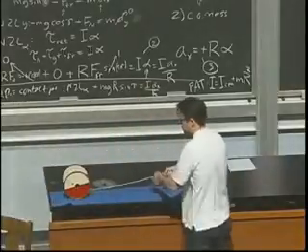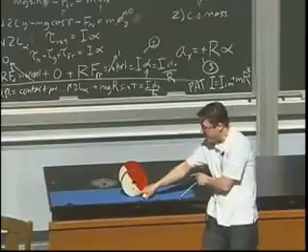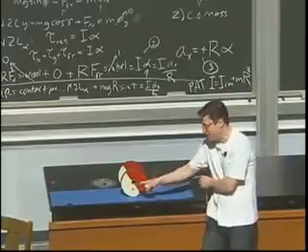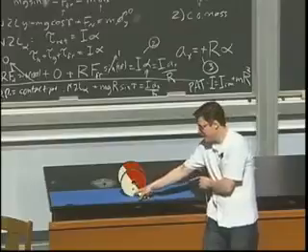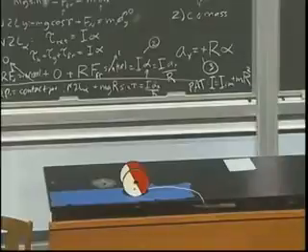If this is the way I set the problem up on the board, and I pull this way, in this case it's a positive torque, because I'm exerting a force to the right at a point that's above the pivot point. And that's really weird. The reason our intuition is wrong when we first see this problem is that we can't help but think of the center as the pivot point. But in fact, if you think of it as down here, then there's only one non-zero torque. It's the one due to the rope, and it goes in that direction. So that's a quick way to do it. There's a case where it's quicker, but you have to be pretty facile with this stuff to get the signs right.